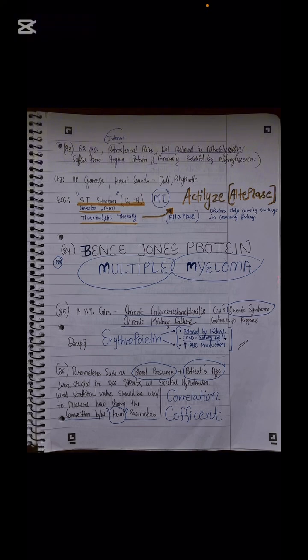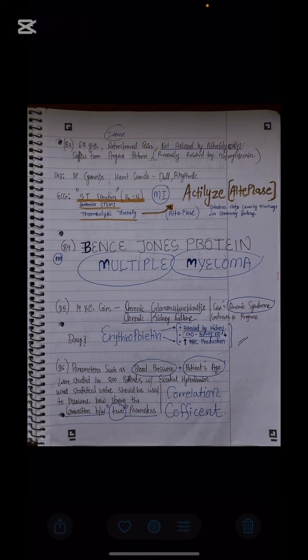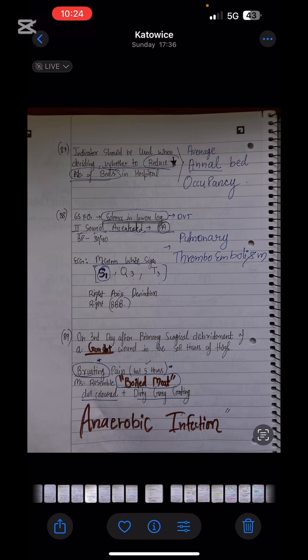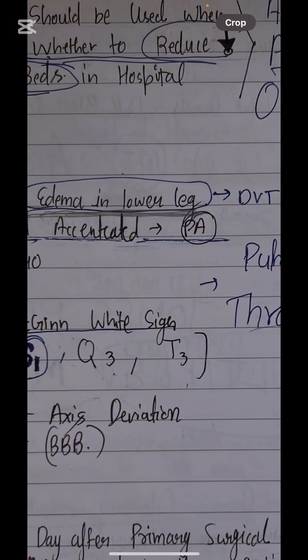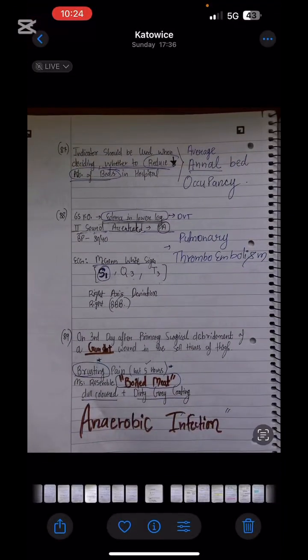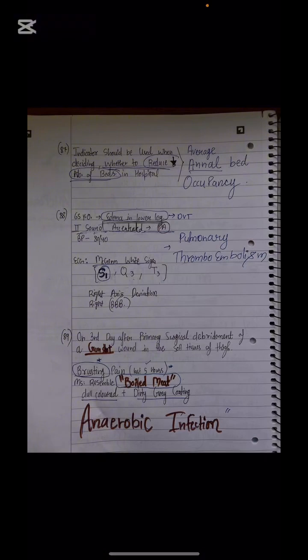Next is correlation coefficient. We have read about it in social medicine. These are done. And next is the hallmark finding for pulmonary thromboembolism. Maybe you have forgotten about the question. I marked it incorrect, so I tried to include it here as well. So edema in the lower leg is the case of DVT, sir. The question will not say DVT to you directly in cases of thromboembolism of the pulmonary system.